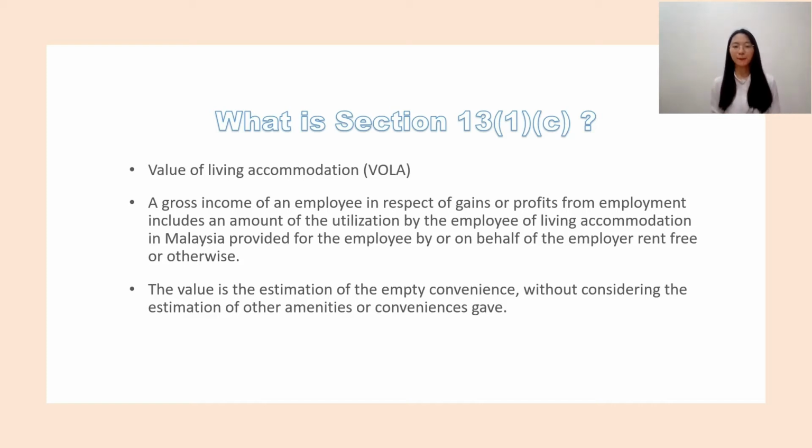It is the gross income of an employee in respect of gains or profit from the employment, which includes an amount for the utilization of living accommodation provided for the employee by or on behalf of the employer, rent-free or otherwise. Living accommodation supplied for the employee by his employer is a benefit in kind that cannot be converted into cash. Under Section 31C, the value considered as gross pay from employment is the estimation of the empty convenience, which means without considering the estimation of other amenities or conveniences given. In the circumstance that the living space is completely outfitted, the expenses of unfurnished accommodation should be registered by excluding the assessment of furnishing and fixtures from the total value of accommodation.